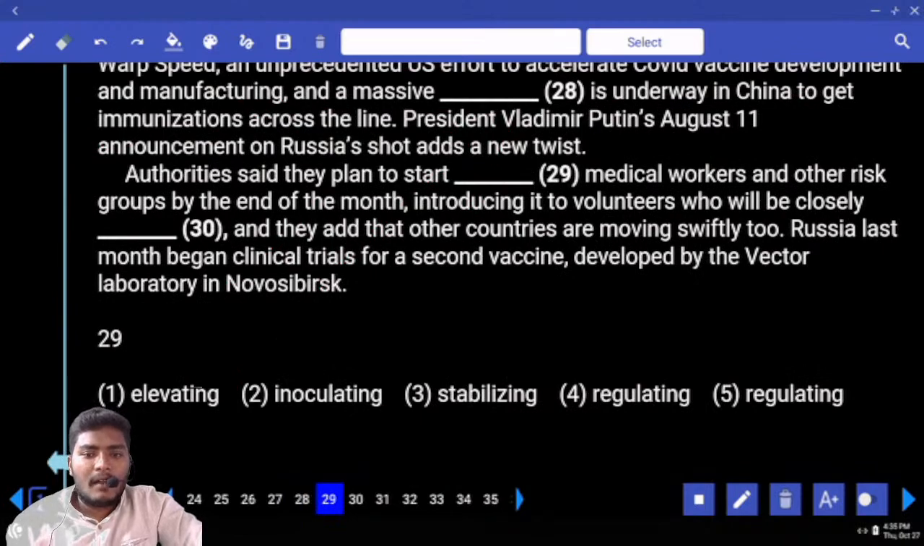Authorities said they plan to start dash medical workers and other risk groups by the end of this month.